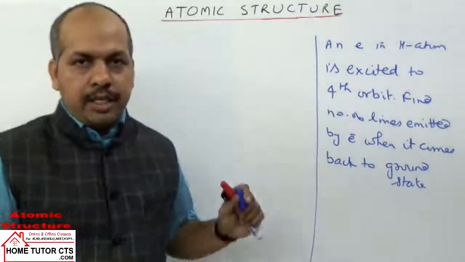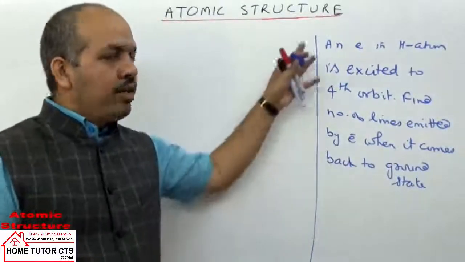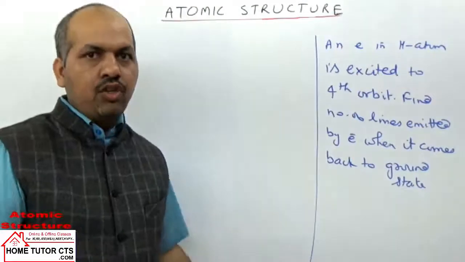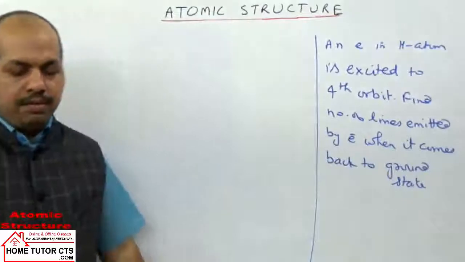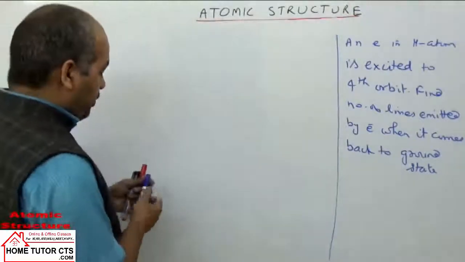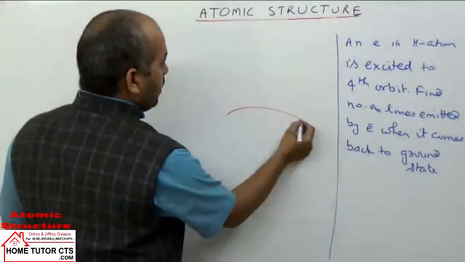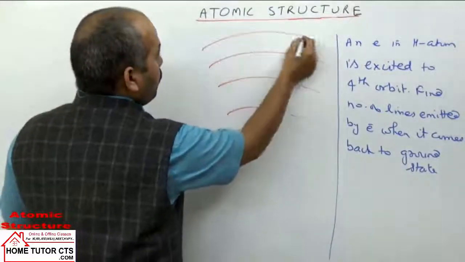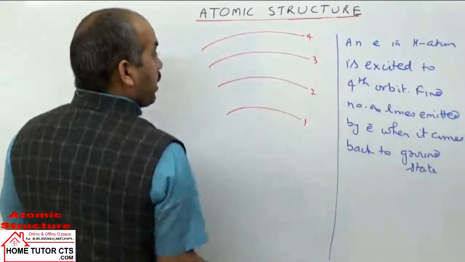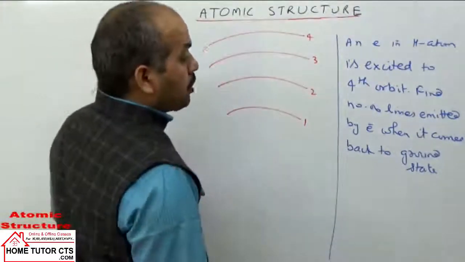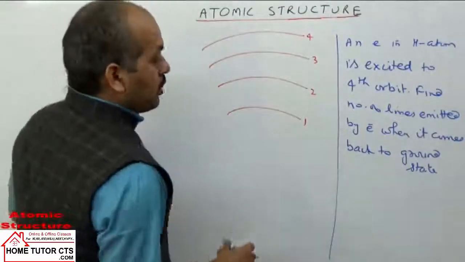So actually it is a concept in which you get questions in examinations. So think on this question first. Try this question yourself, then see the solution. Solution part. To solve this question, see what is given. Without a formula, we can solve this question. The electron has gone to the fourth orbit. It can come to the first orbit following all the possible pathways. We need the number of lines emitted by the electron when it comes back to the first ground state.